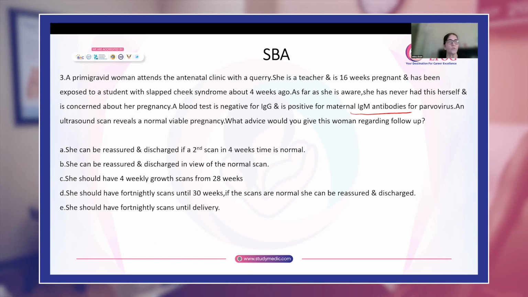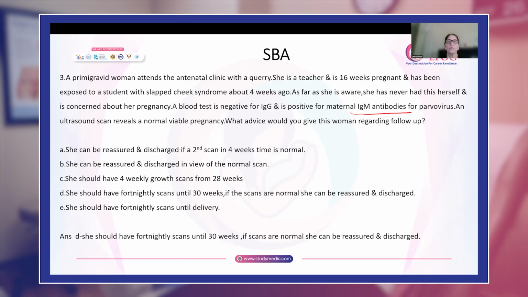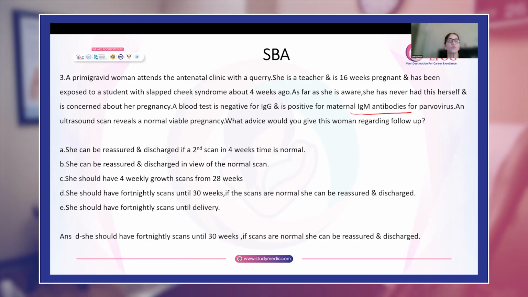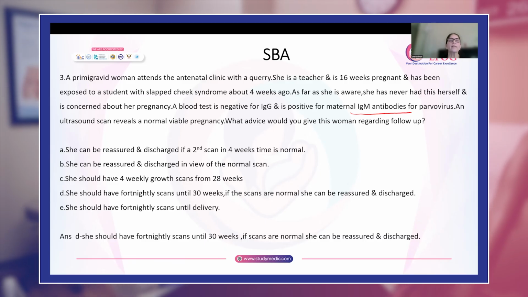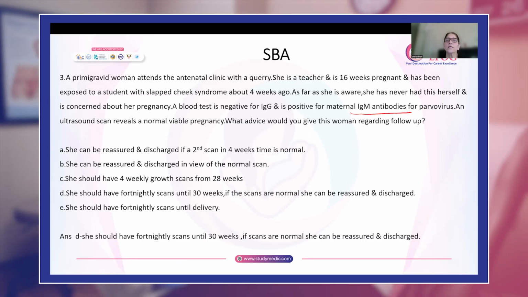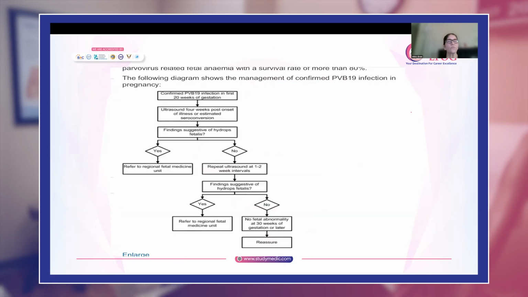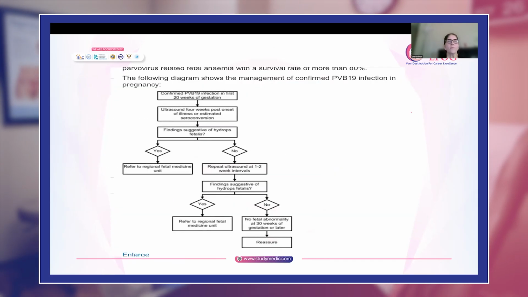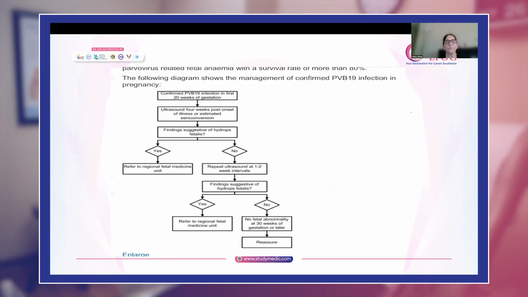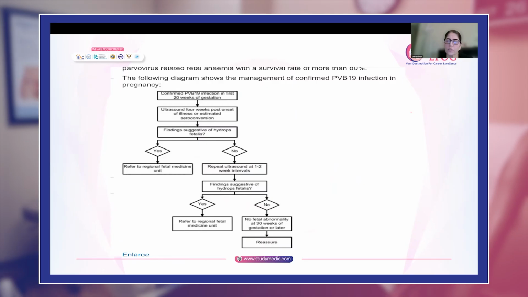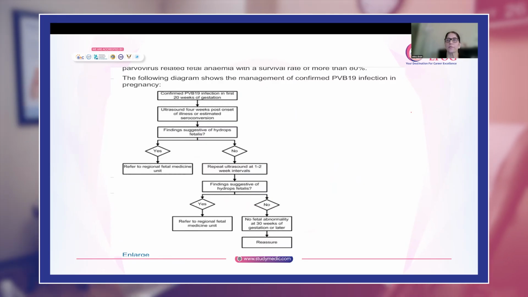Very confusing options. So, she should have fortnightly scans until 30 weeks. If the scans are normal up to 30 weeks, she can be reassured and discharged. Now, why? Let us see. We already know this woman has been infected with parvovirus because her IgM is positive.